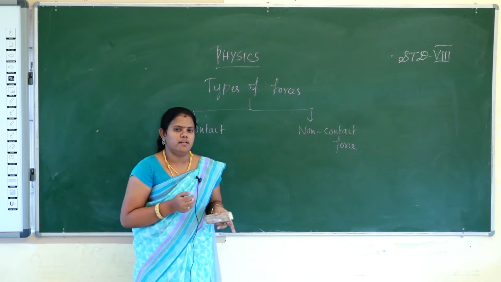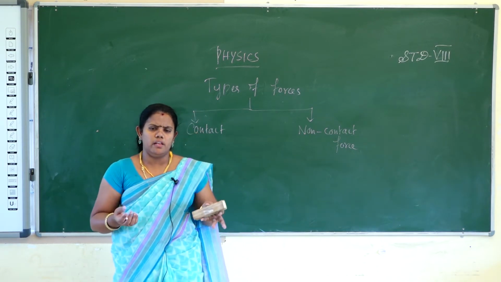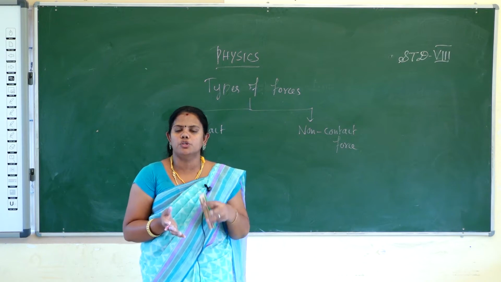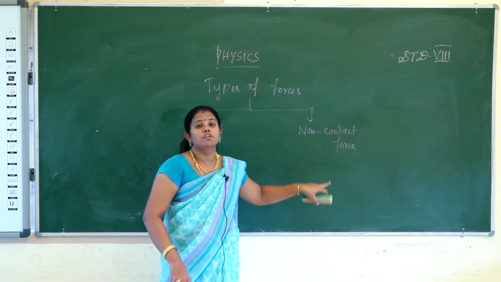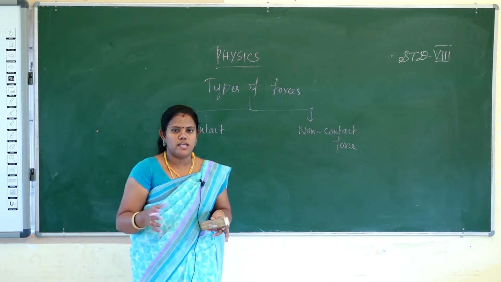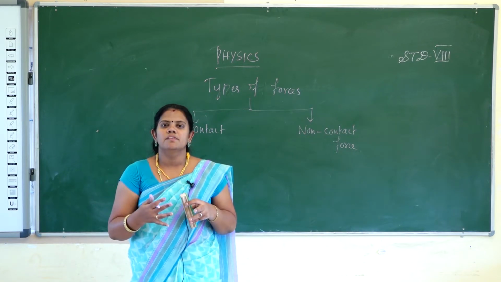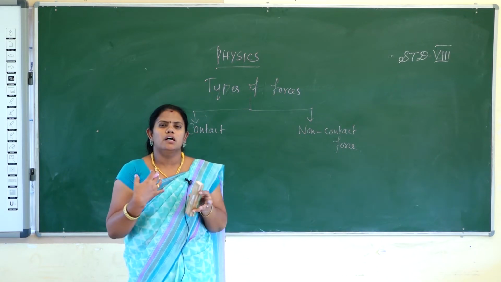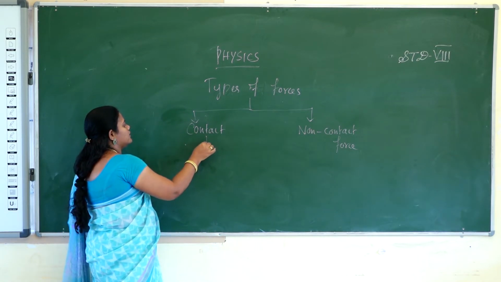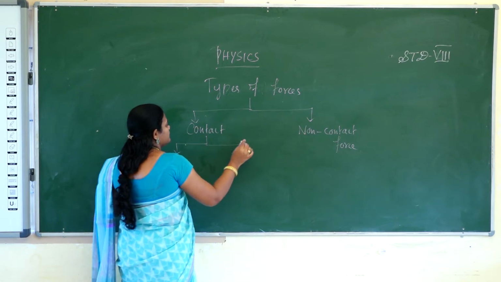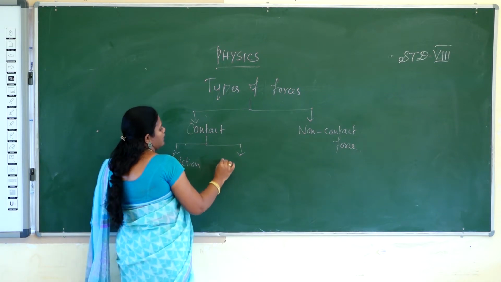If you touch one another, like holding a pen, carrying a bag, or pushing a ball, two things are touching one another to produce contact forces. Non-contact force means without contact, like gravitational force and electrostatic force. Without contact, the force will be created and used for attraction of two things. Contact forces have two components, that is friction and muscular force.